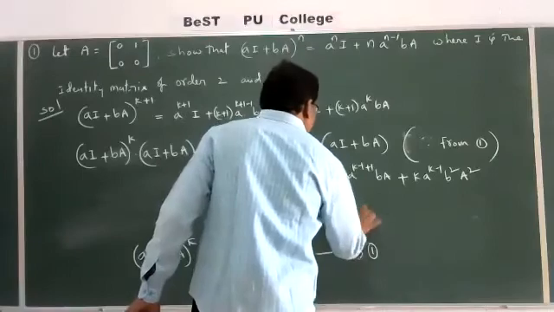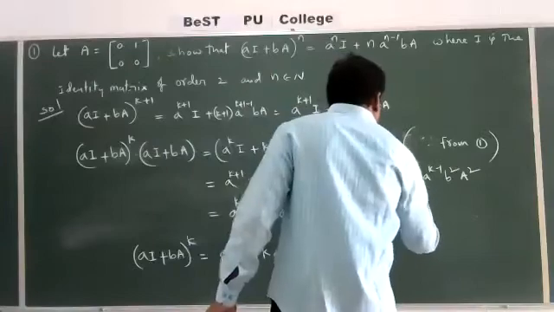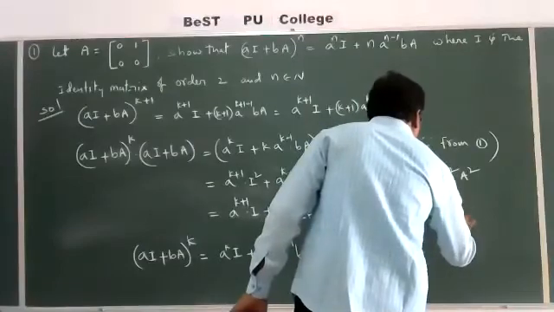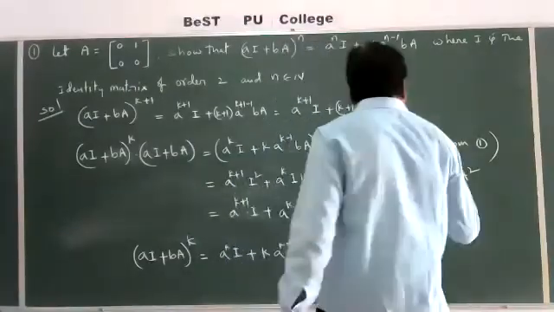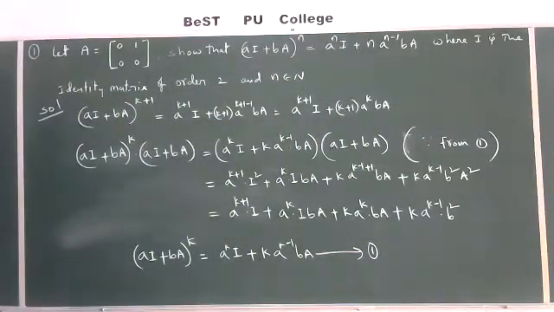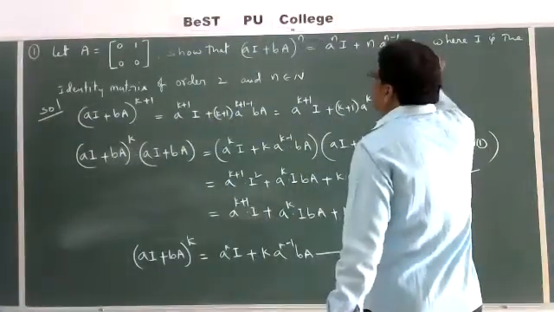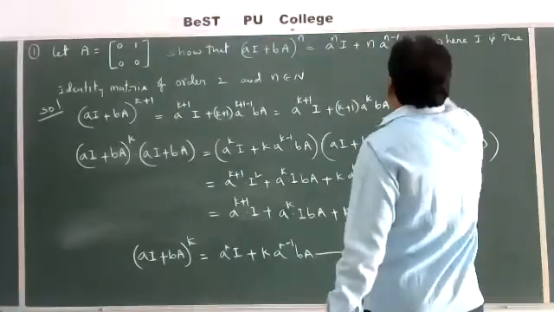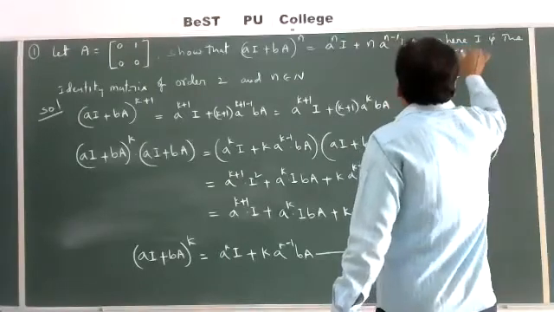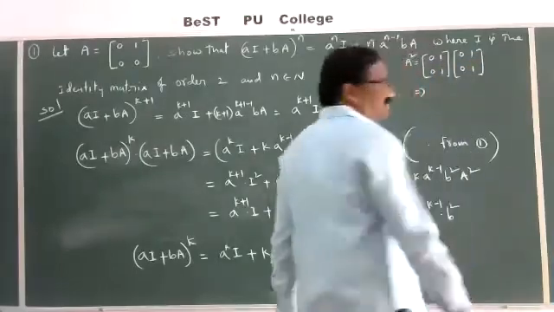This is also k into a power k into bA, plus here k into a power k minus 1 into b square into what is A square. In the problem it is given A is equal to 0, 1, 0, 0. Then A square is 0, 1, 0, 0 into 0, 1, 0, 0. That is multiplication here, A square.